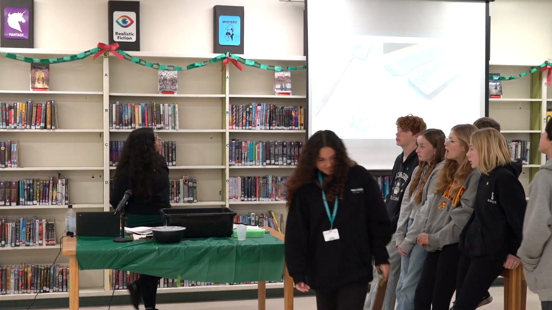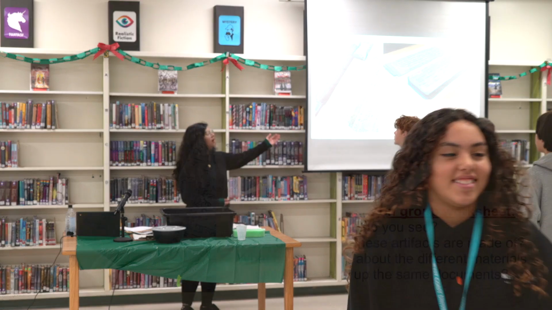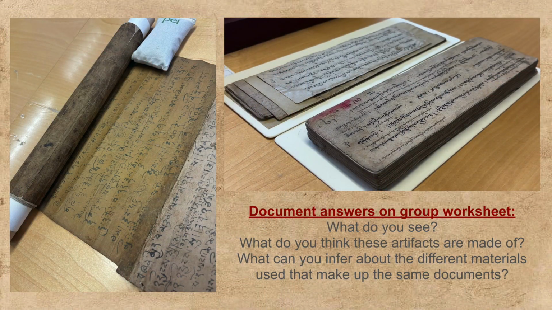All right, so actually all of these documents are made out of paper. So this scroll is one document, and that stack of papers is one document. But it kind of looks like they're different documents, doesn't it?